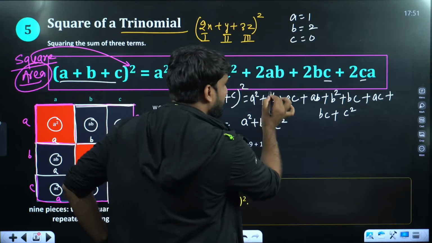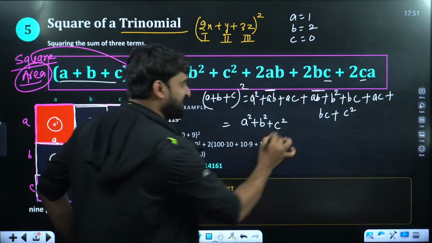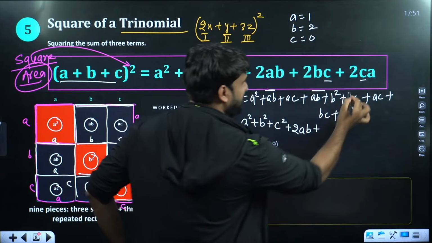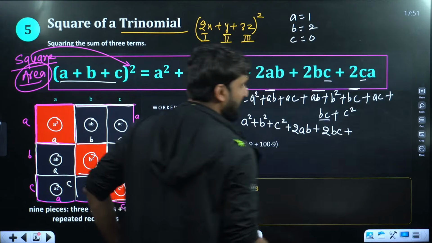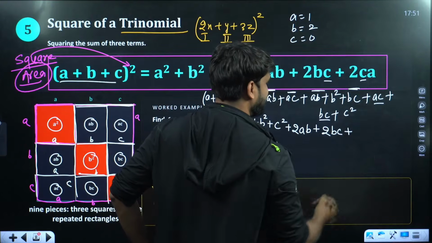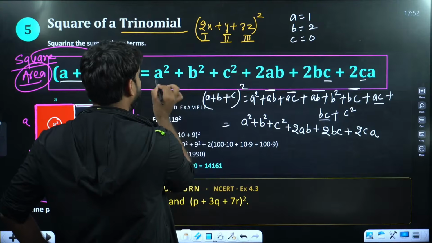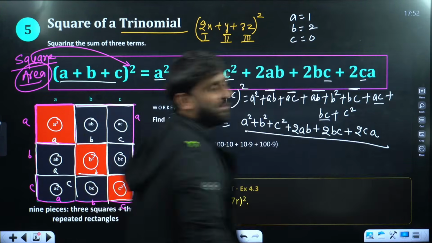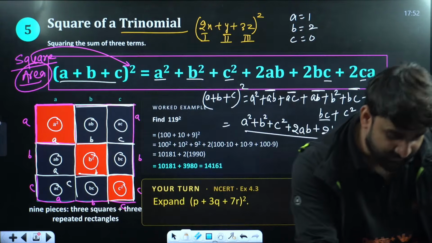Now, can you see here? This is AB and one more AB we have. So AB plus AB will become 2AB. Plus we have BC here and we have BC here. So this will become 2BC. Again, we have AC here, we can say CA also, and this is AC. So this will become 2CA. Now let's match here. A square plus B square plus C square plus 2AB plus 2BC plus 2CA. Hence proved. This is the magic, champion, to prove A plus B plus C whole square.